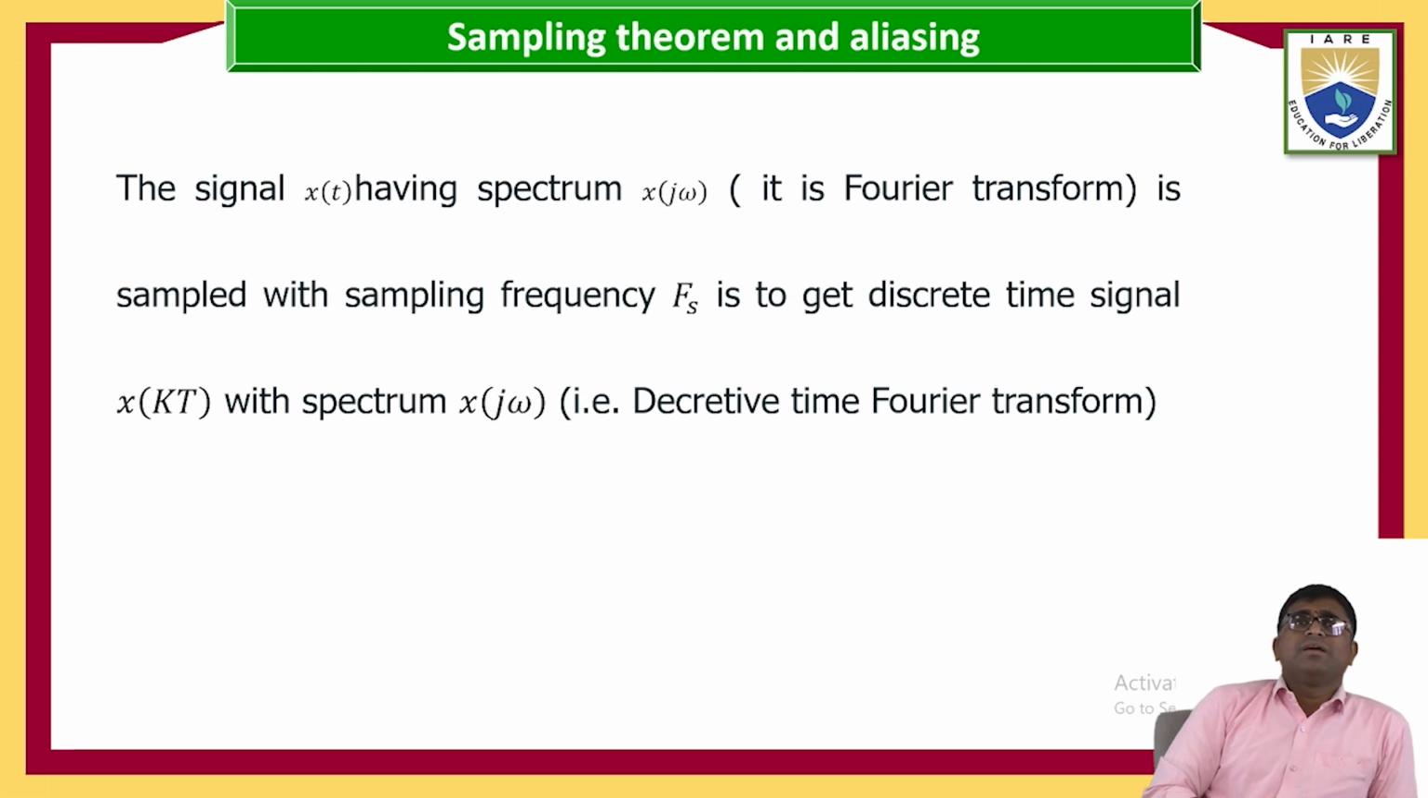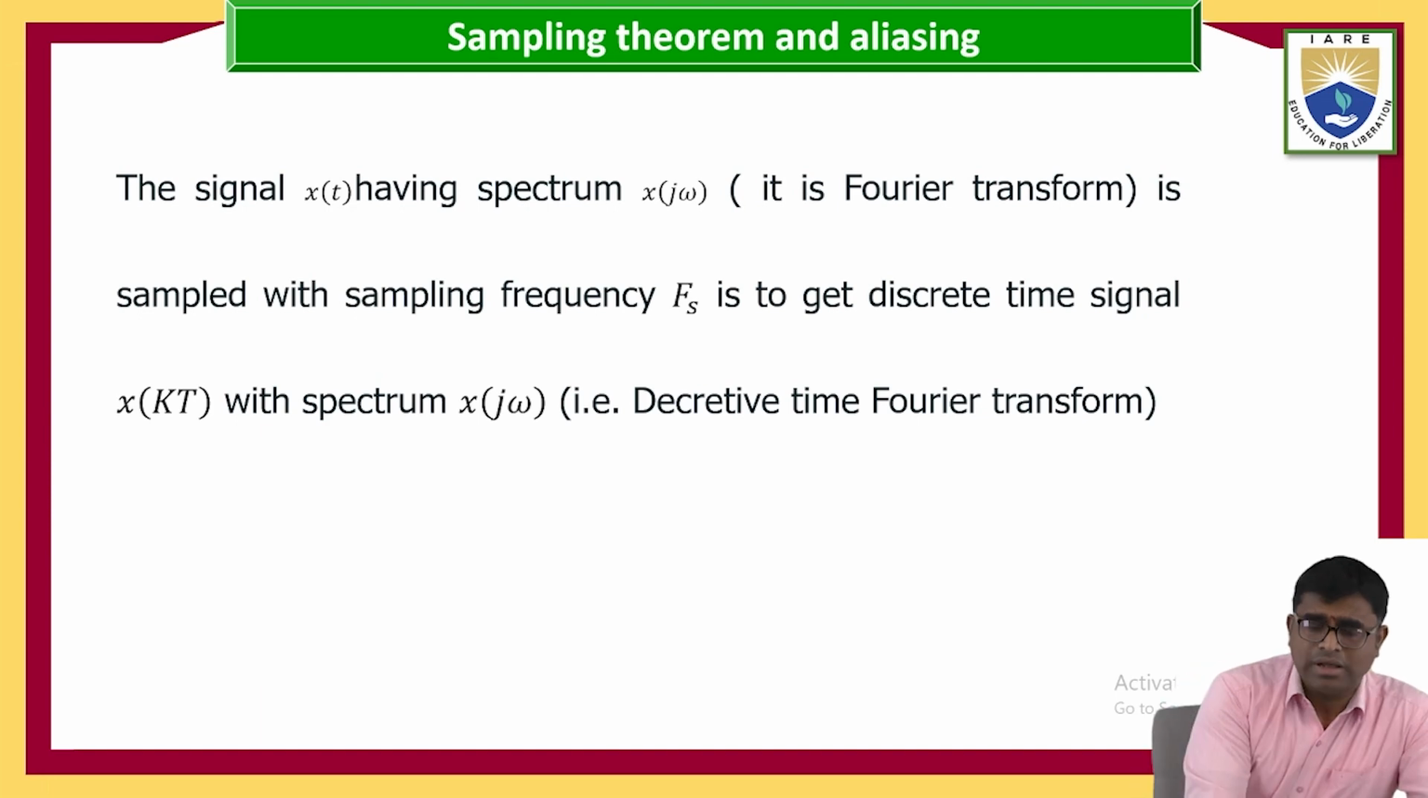Here x of t is the signal in spectrum, x of j omega is the Fourier transform, and it is sampled with sampling frequency f of s to get the discrete time signal, whose spectrum is the discrete time Fourier transform. As we already know from previous classes, x of t is the input signal, and I am going to convert it into its samples.